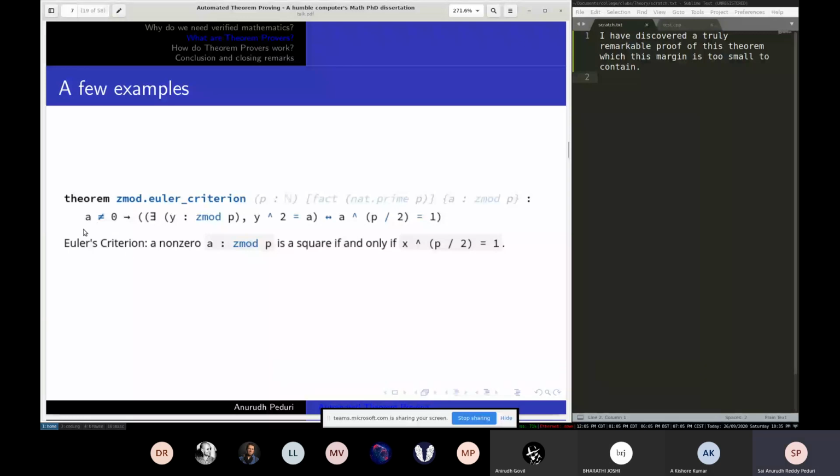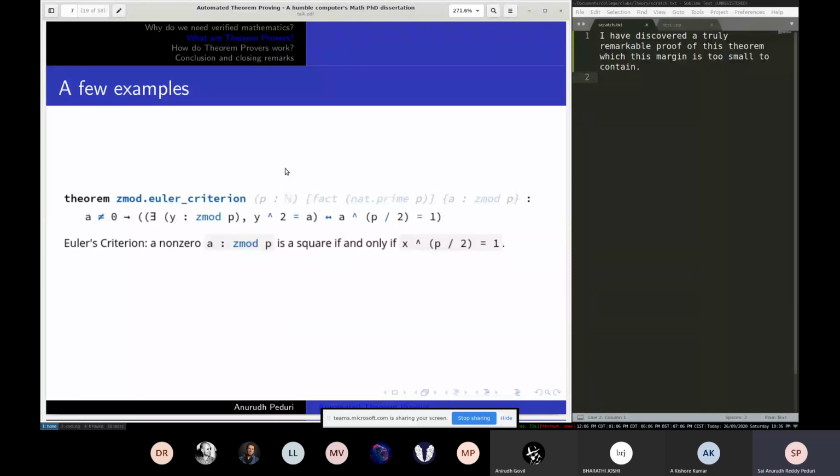And how do you write it in Lean? You say if a not equal to 0, then these two are equivalent. You can see the double implies arrow. The right side says a power p by 2 is 1, and the left side says there exists a y such that y square is equal to a. This is a very simple representation. There is a little bit of extra bracketing to make it formal, so that a computer can parse it without ambiguity, but you can see how natural it is.